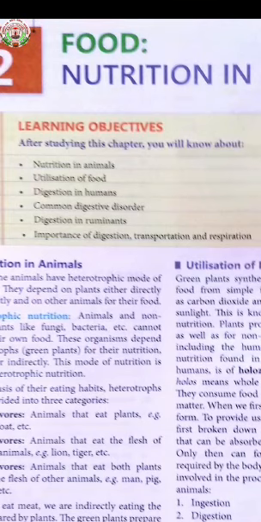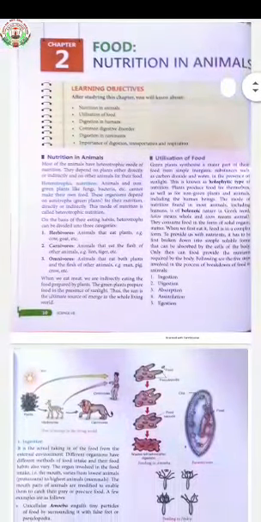So let us see that nutrition. Introduction. Nutrition in animals is mostly heterotrophic in nature. Heterotrophic means the organisms, the animals, which cannot prepare their food. They totally, directly or indirectly, depend on the autotrophs for obtaining the food. So let us learn in detail.